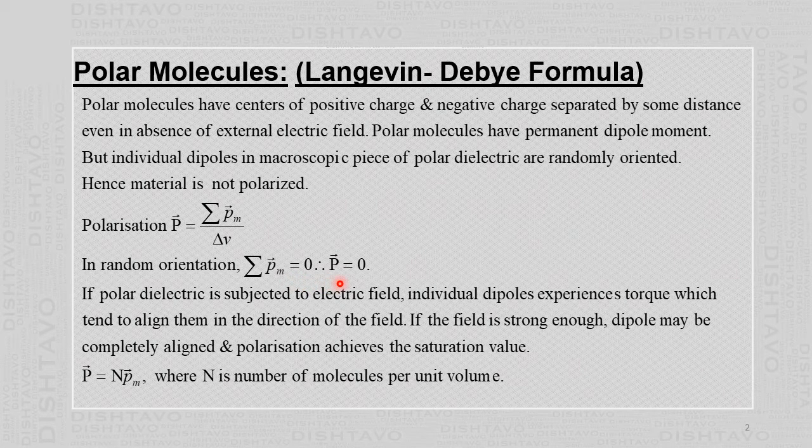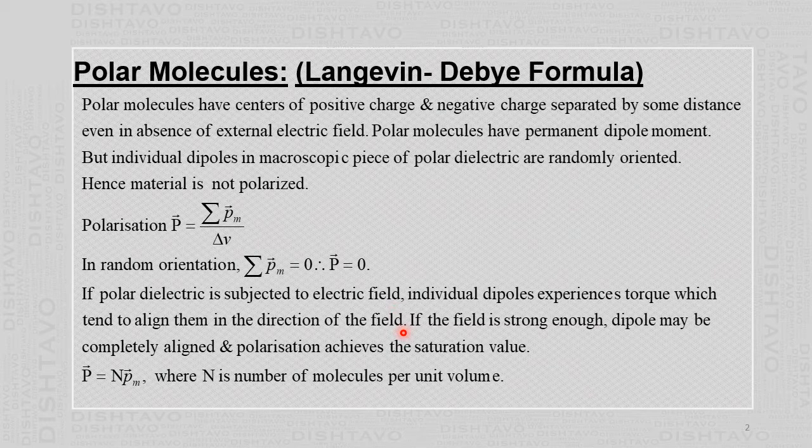If this polar dielectric is kept in an external electric field, then the individual electric dipoles of the molecules experience a torque and they will try to rotate in the direction of the external electric field.